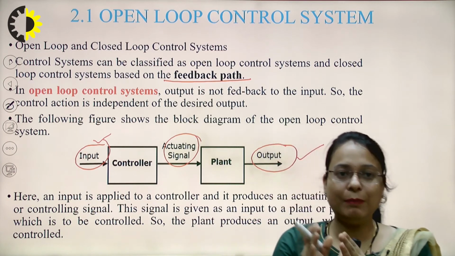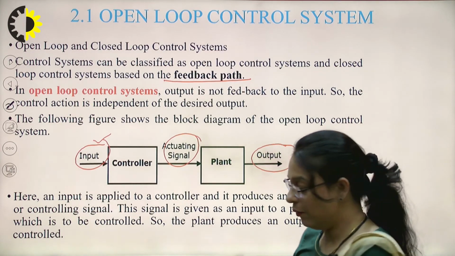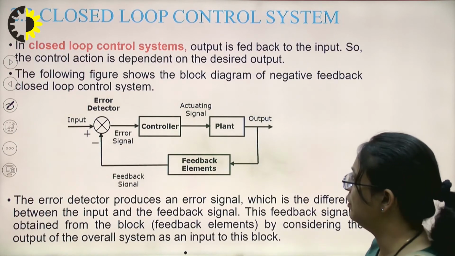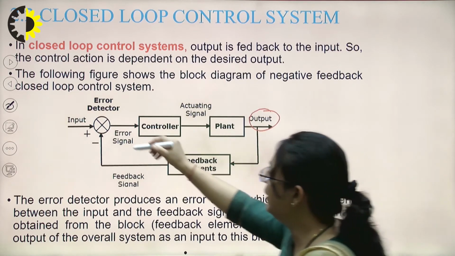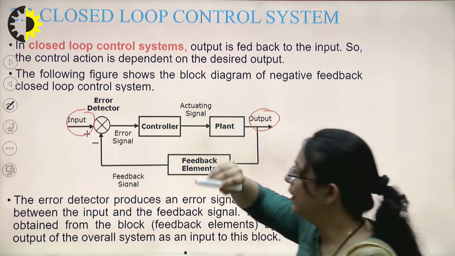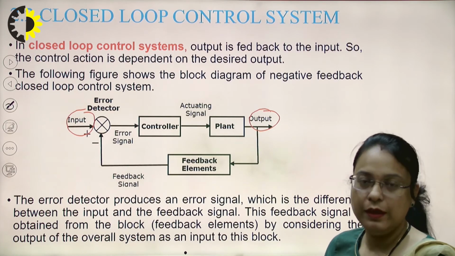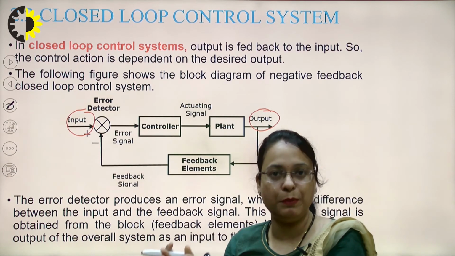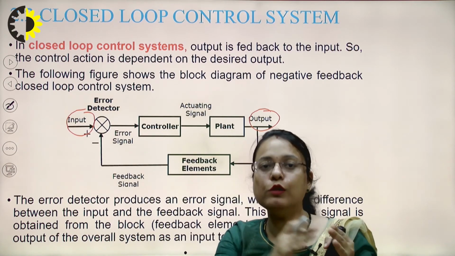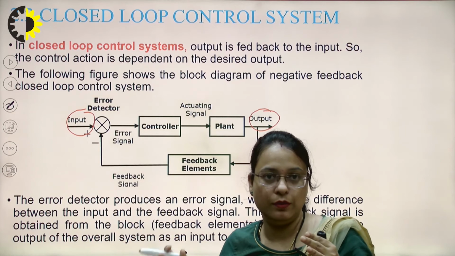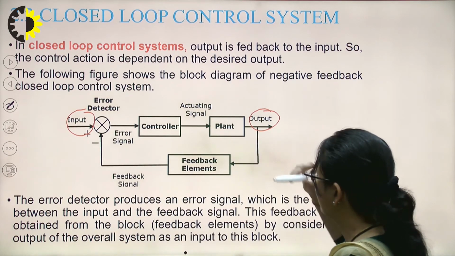So the plant produces an output which is a controlled output, right? Now if we talk about the closed loop control system, the output is dependent upon input and input is somehow dependent upon the output, right? In both types of system, output is always dependent upon the input, but in case of closed loop system, input is also dependent upon output.